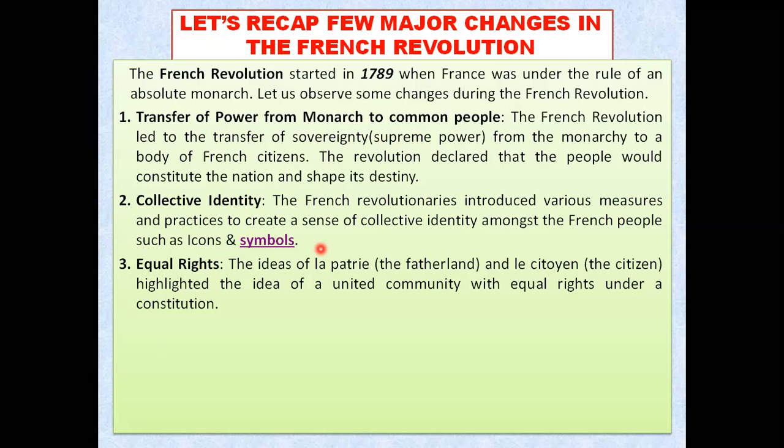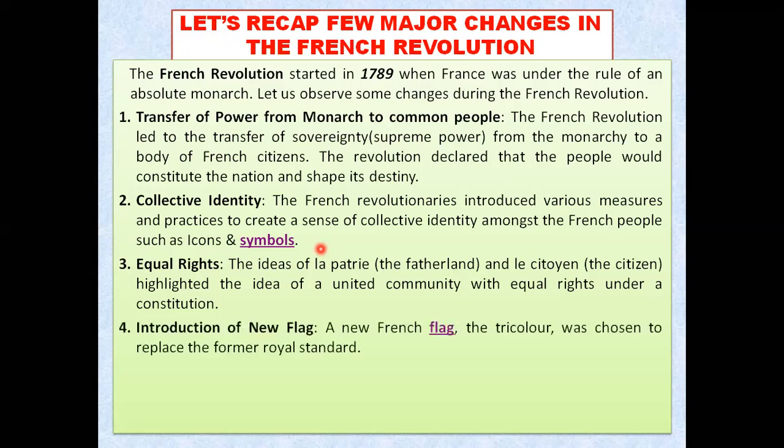The idea of la patrie, that is the fatherland, but here we call our country motherland. They used to call their country fatherland. The idea of la patrie and le citoyen, that is the citizen of the country, was highlighted, and people used to feel that they are united together, and they should enjoy equal right. So the idea of equal right was also brought upon during this French Revolution, my dear students.